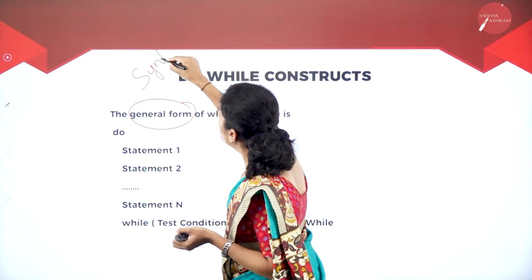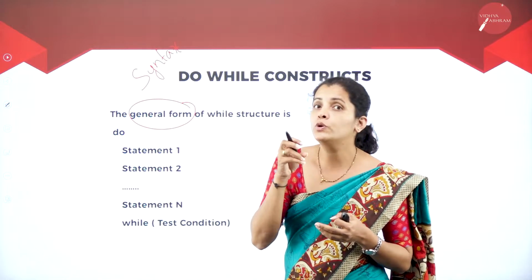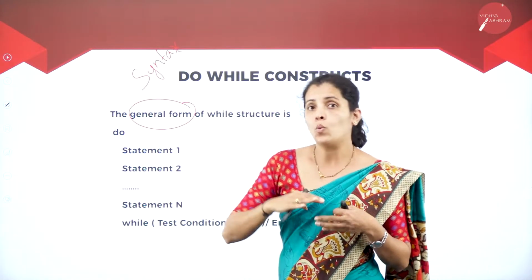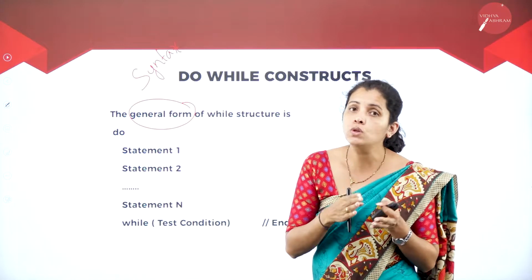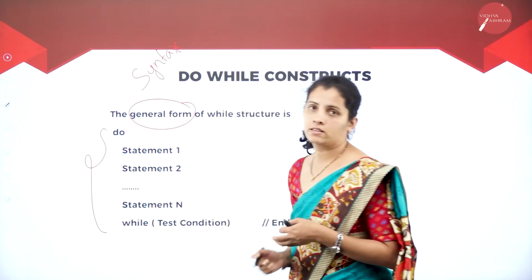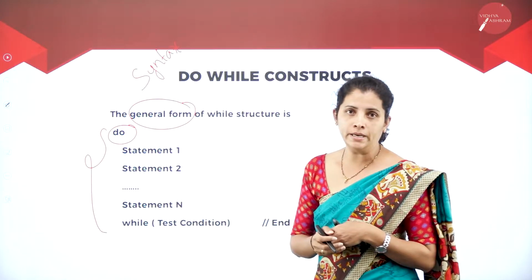That means while writing my program, if I'm going to use the do while construct, I want to follow certain rules or procedure. That itself is called syntax. So at the beginning, I'm going to have the do statement.